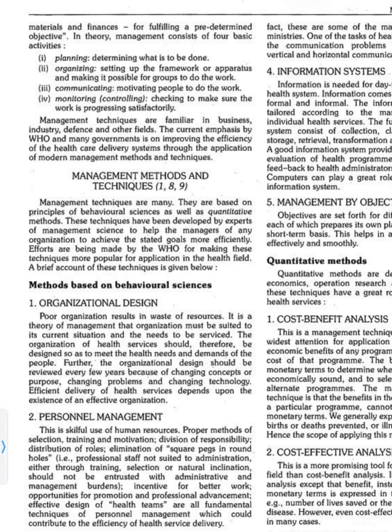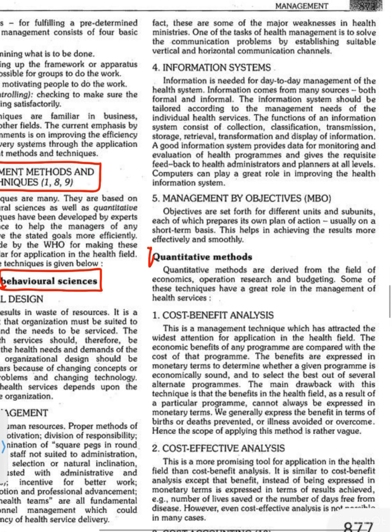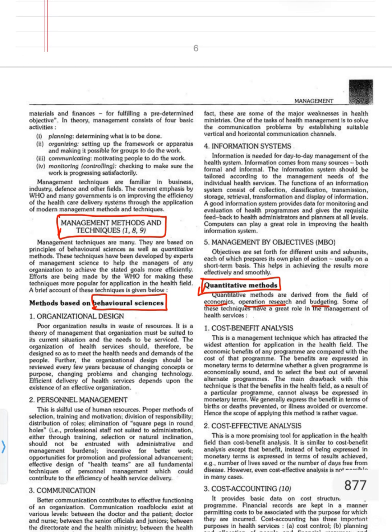The Park textbook says that these management methods and techniques can be divided on the basis that they are either based on behavioral science or based on quantitative methods.